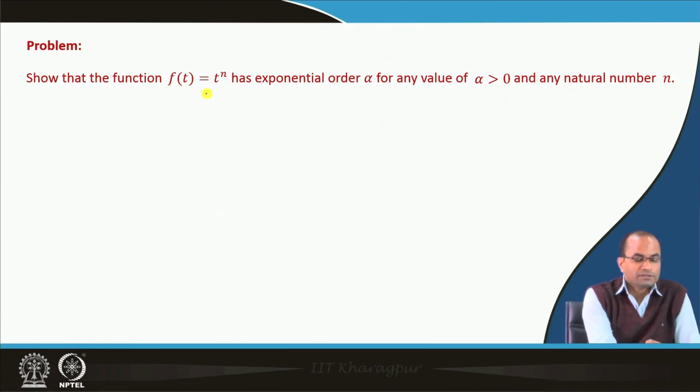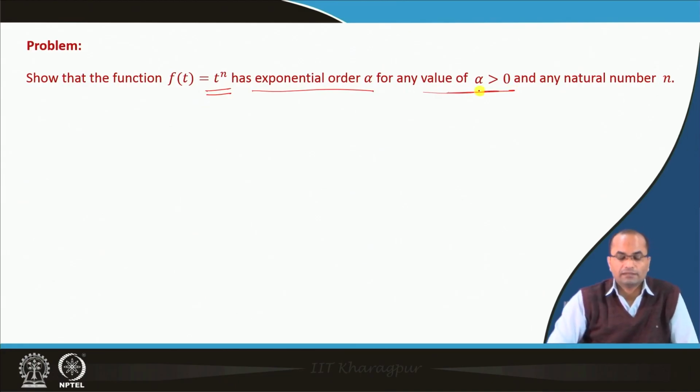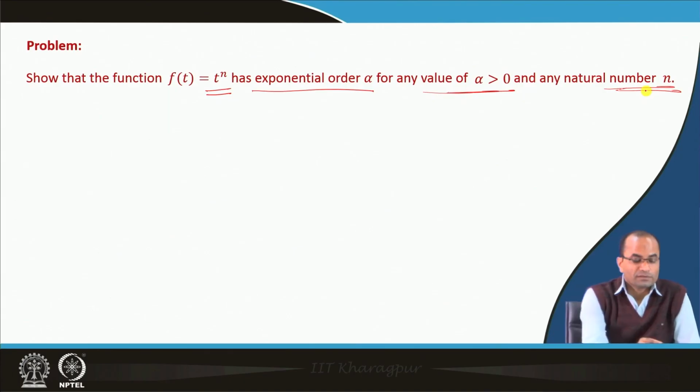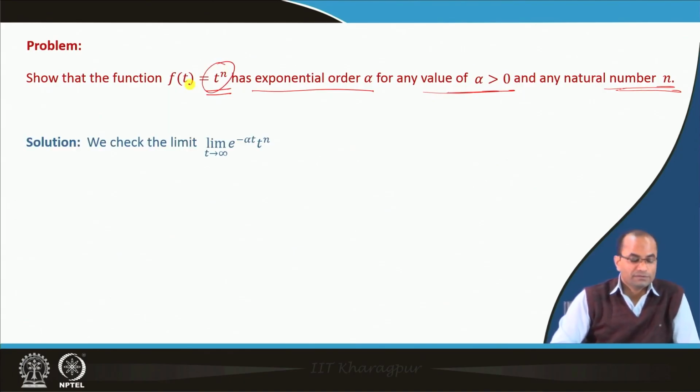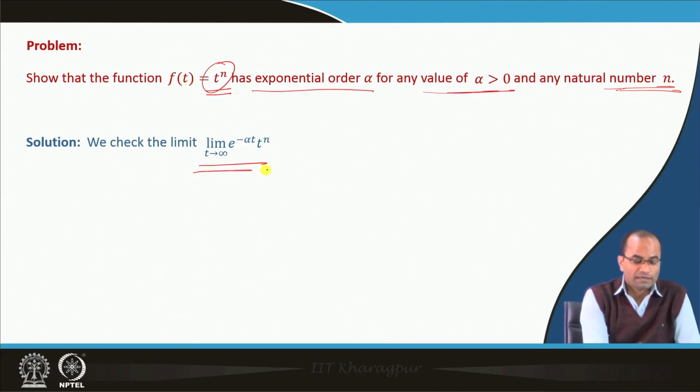Now, for instance, we can show here that t power n, for any value of n, has exponential order alpha, and alpha can be anything positive, and this holds for any natural number n. We can show this with the help of this limit.